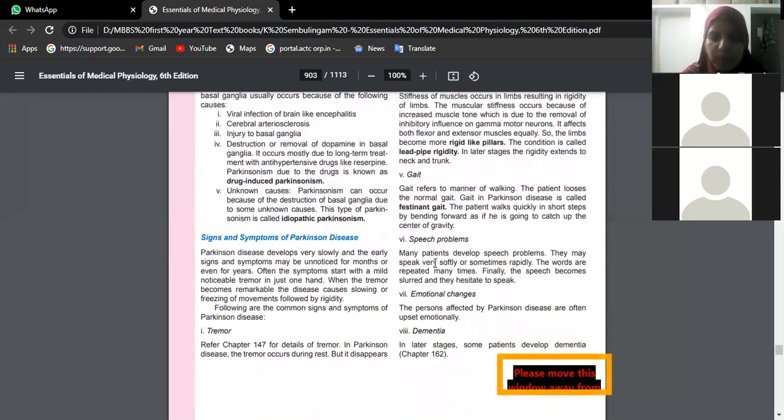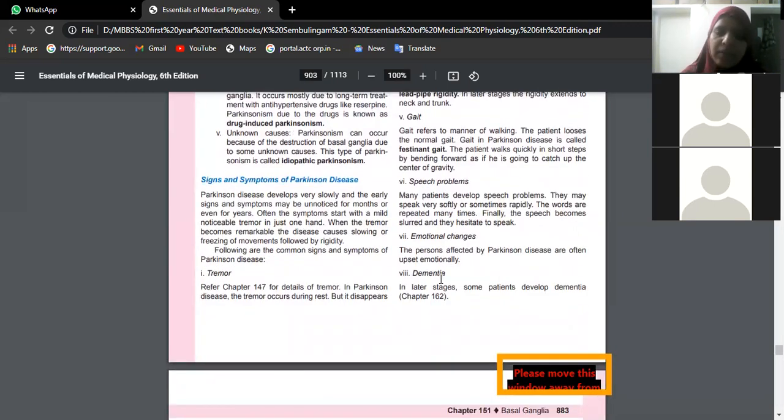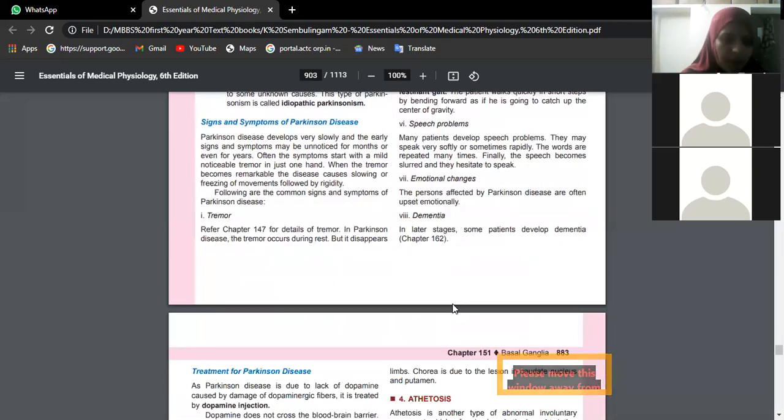Speech problems may be there, like slurring of speech, words may be repeated many times, they may cry, they may become upset very easily. So there may be mental disturbance, that is dementia.